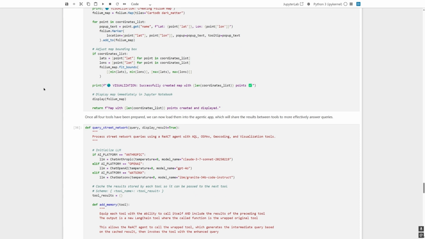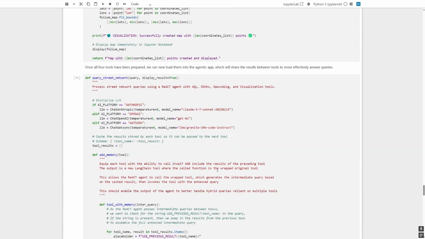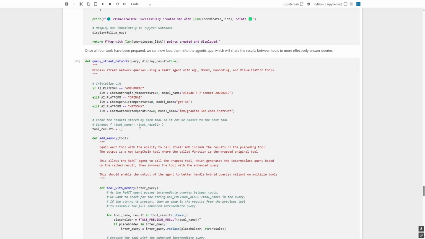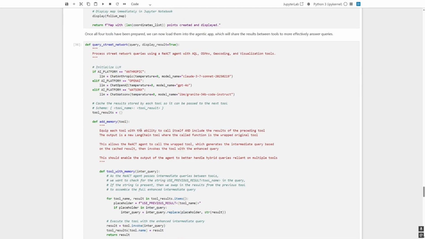That covers our tools. Now, for the agentic app itself. To maintain our pattern of enriching our queries as much as possible, we keep a cache of tool results that subsequent tools can reference when building their queries. For example, in a hybrid query that generates AQL and then Python code, the query that is passed to the OSMnx tool can gain context by using the previous results.